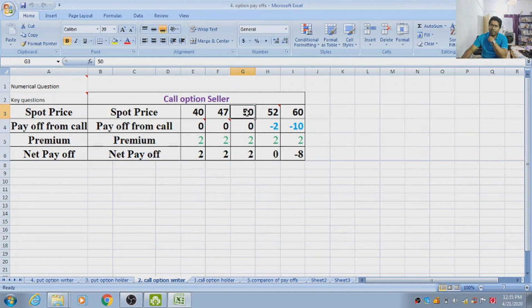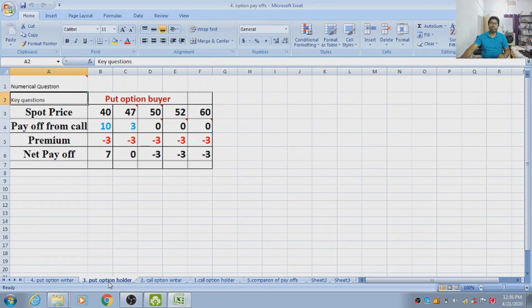In this case, the right is not exercised because the market price is lower. A call option is only exercised by the buyer whenever the market price is more than the exercise price. The profit of the buyer arises after the break-even point, but in the seller's case it is the opposite. After the break-even point, the seller's profit is negative. It means the seller incurs a loss. Now, third case, put option holder. Again, the information is the same. Payoff depends upon the spot price and the exercise price.